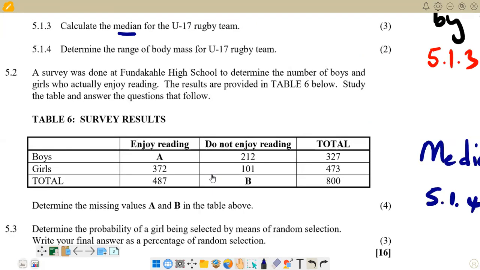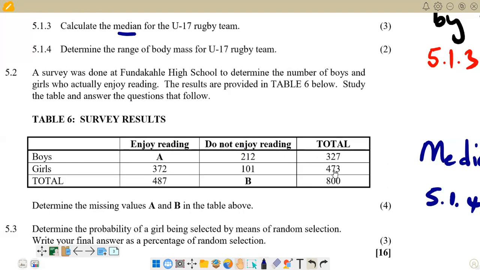Now we move on to the second part of the question, which is 5.2. It reads, a survey was done at Fundakali High School to determine the number of boys and girls who actually enjoy reading. The results are provided in table 6 below. Study the table and answer the questions that follow. So we're given table 6 of survey results. This is the table that we have with boys, girls, and then the totals. With a column for enjoy reading, a column for do not enjoy reading, and then the total column.